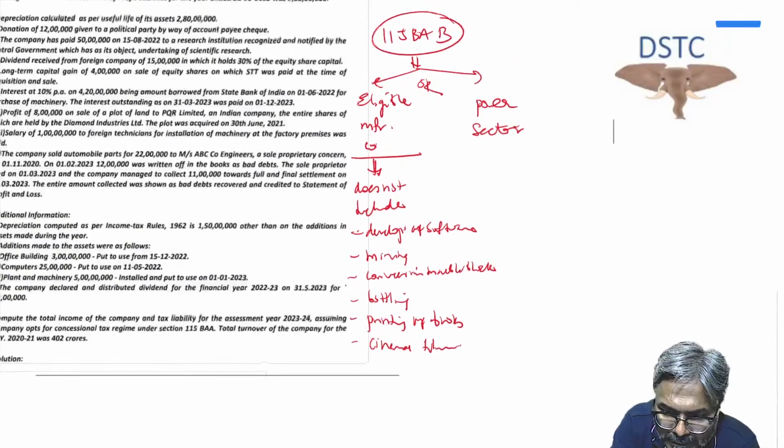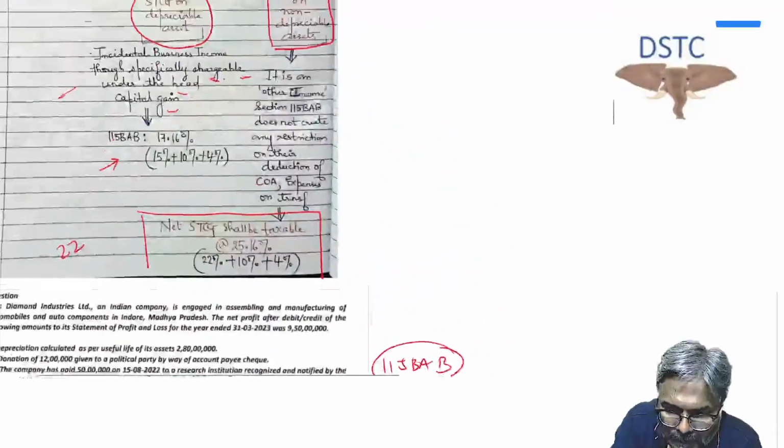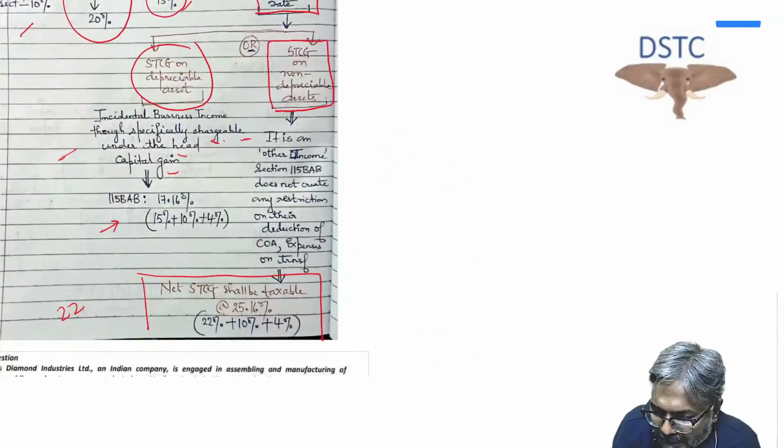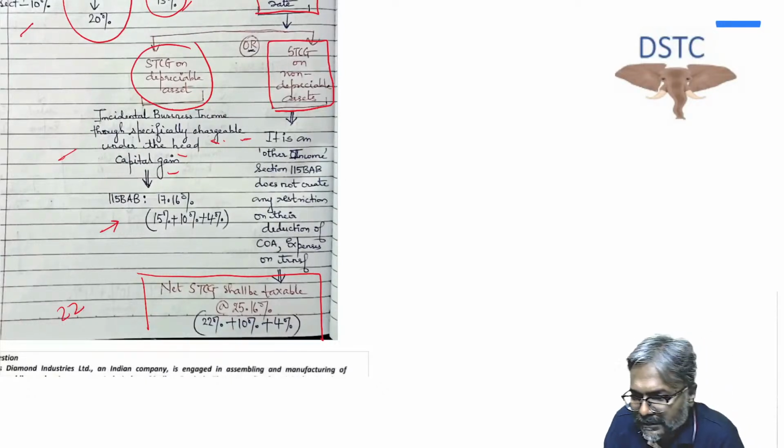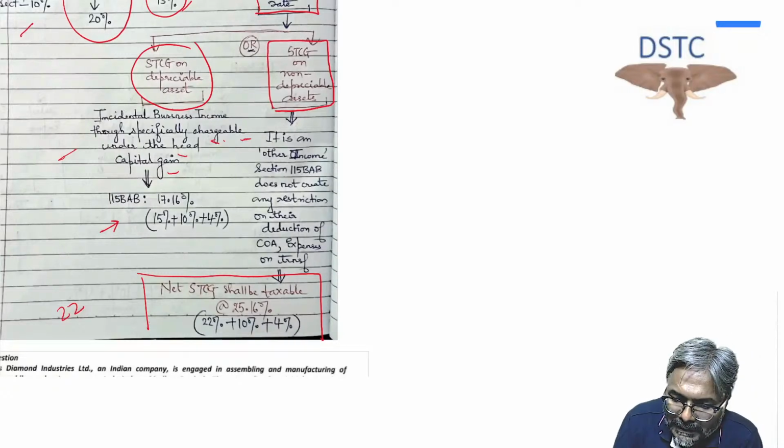Now, students, apart from that, as you all know, there are some big sections which are not allowed, in this case, the deductions. Any idea which those sections are, students?